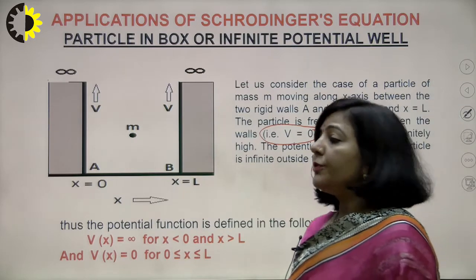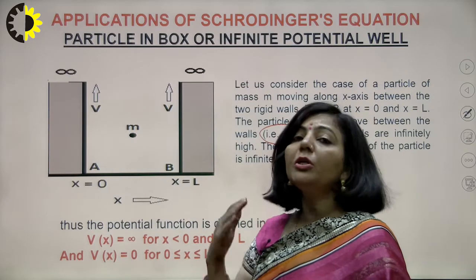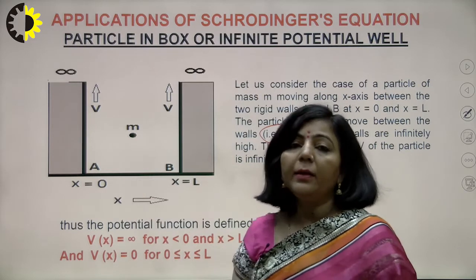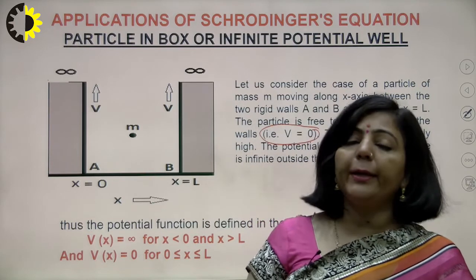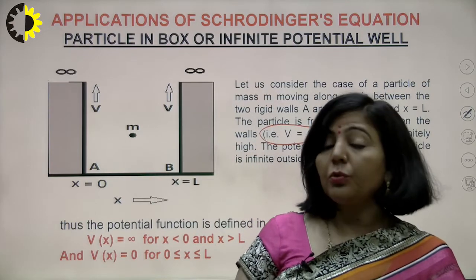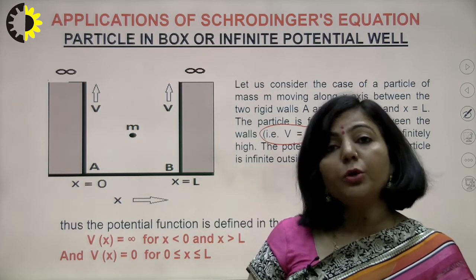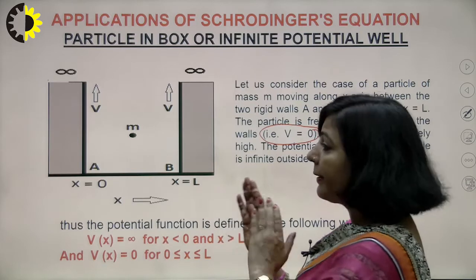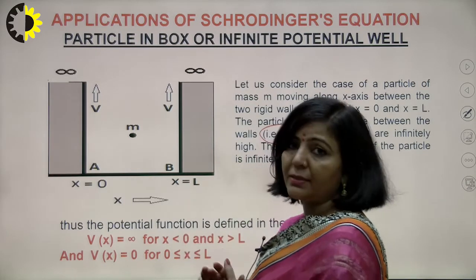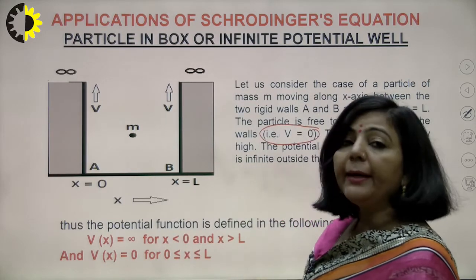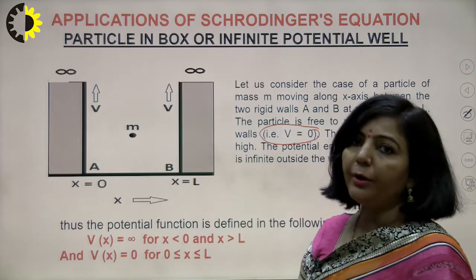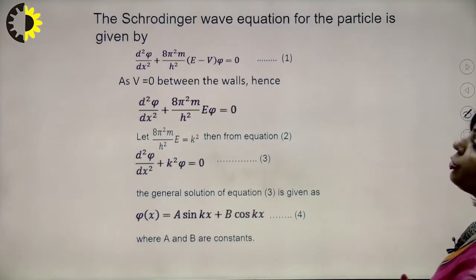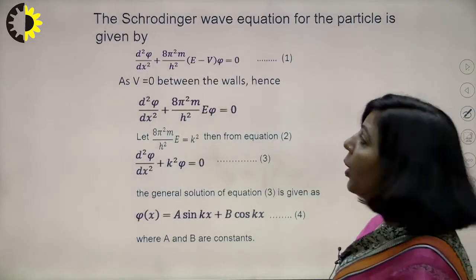The energy of this particle does not change with time; it depends upon the position coordinate. That energy is a function of x only, not of time. So that is the reason we are going to apply a time independent equation. And the second point is, since this particle is confined to move only along the x-axis, we will apply the Schrodinger time independent equation in one dimension.